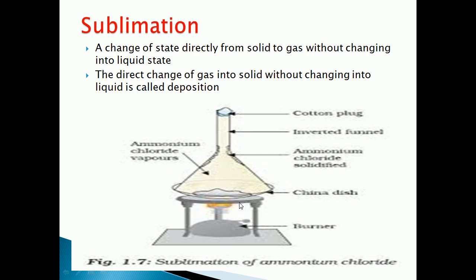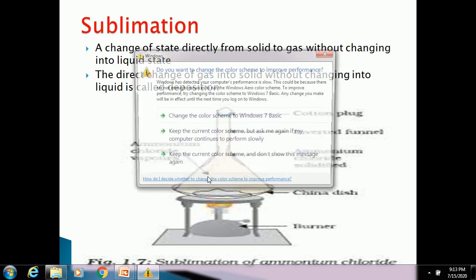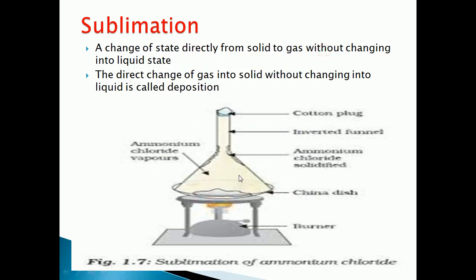When we are heating the ammonium chloride or camphor present in the china dish, it will easily be converted into gaseous form. It will not be converted into what? Liquid. Without converting into liquid form, directly it will get converted into what? Gaseous form. So that process is called what? Sublimation. Understood? Sublimation means the process of conversion of solid directly to gas without changing into liquid state.